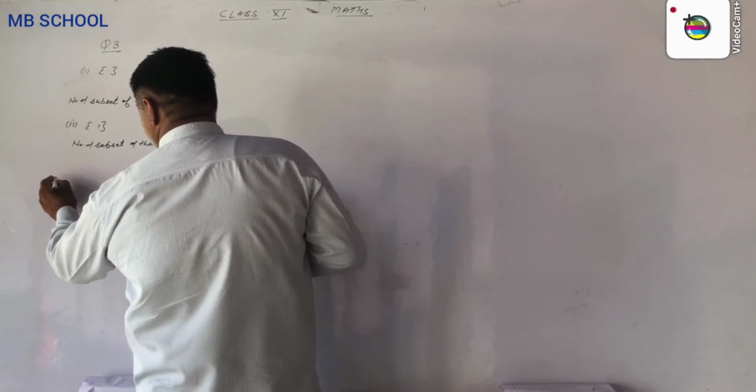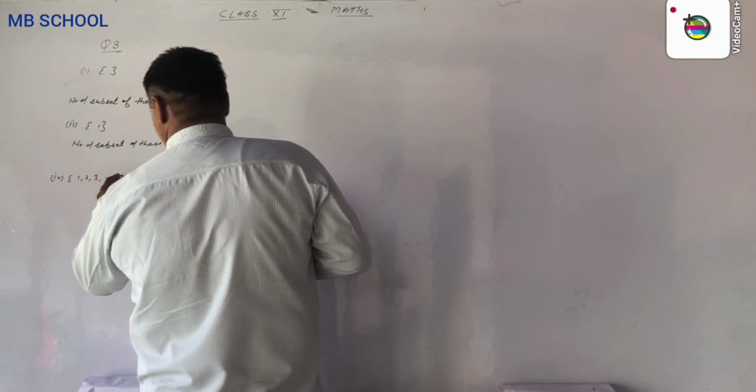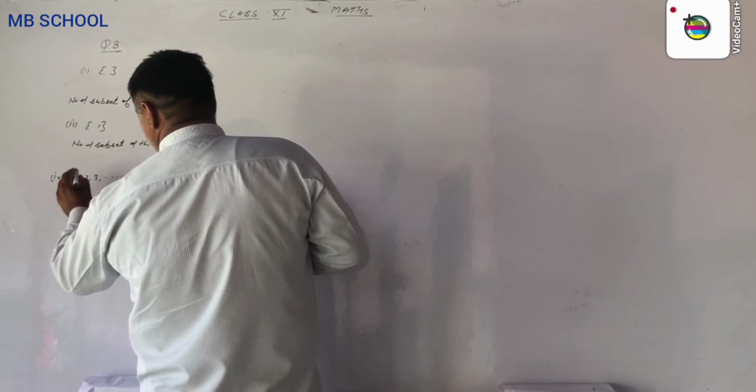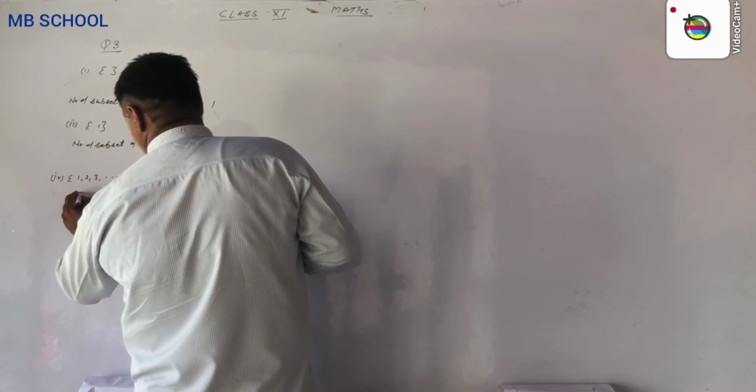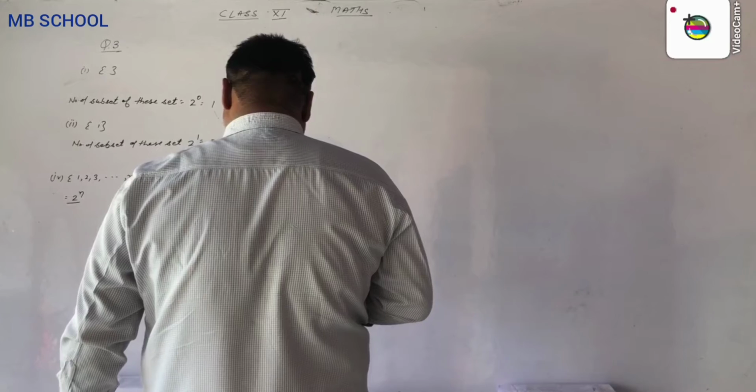And the last, fourth part says that the set has the elements 1, 2, 3 up to n. Then the number of subsets is 2 to the power n. So here the number of subsets is 2 to the power n.